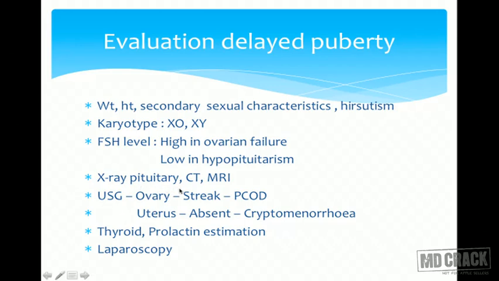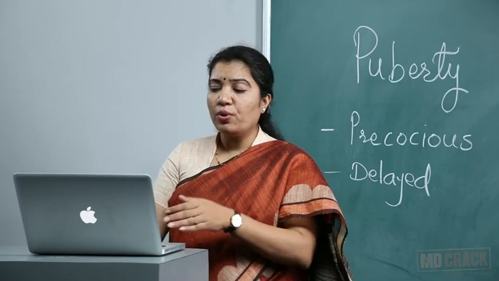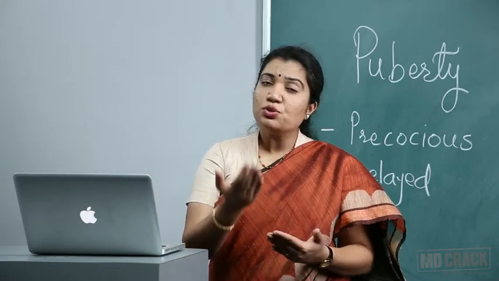X-ray pituitary fossa will tell us about empty sella turcica syndrome, or CT MRI will also tell us about any pituitary tumors. USG will tell us about ovarian structure, whether it is streak or there is presence of PCOD. If the uterus is absent, or if it is distended with a collection and there is a block low down, it will also guide us about cryptomenorrhea. In cryptomenorrhea there is menses but no visible menstrual blood.